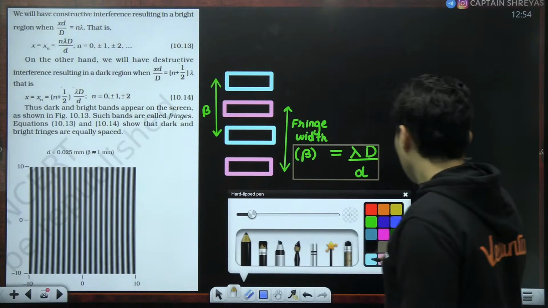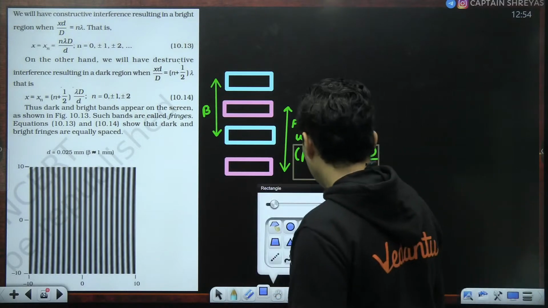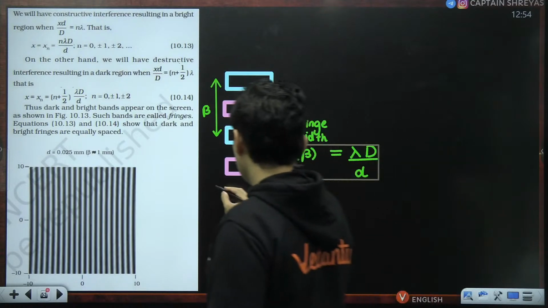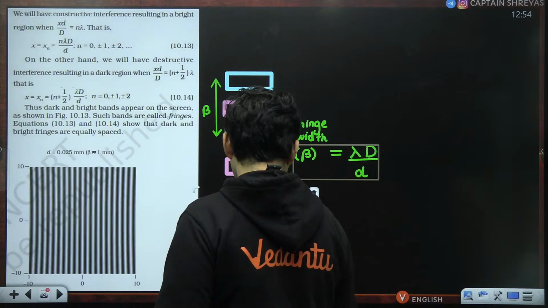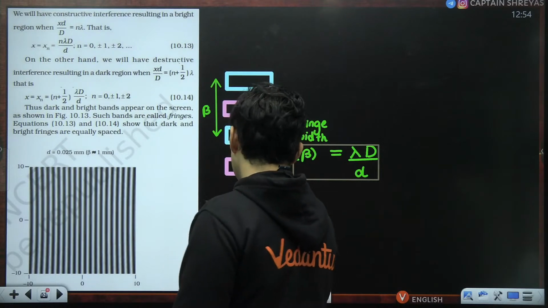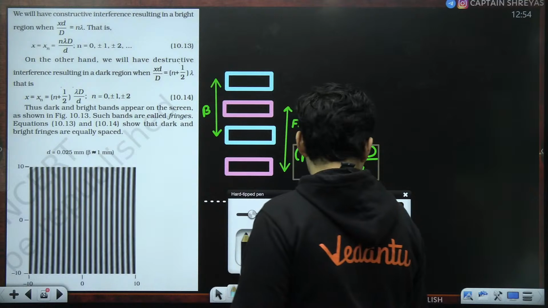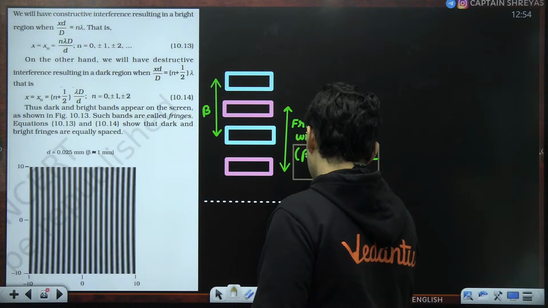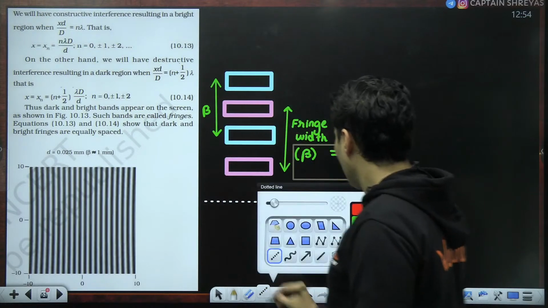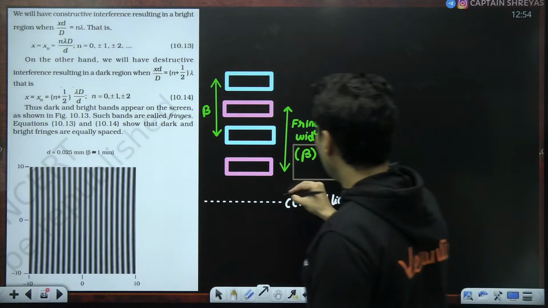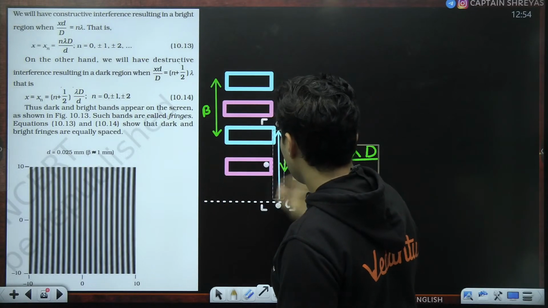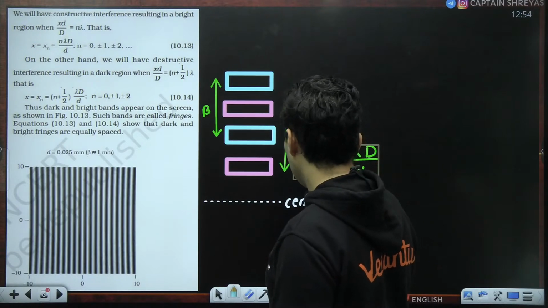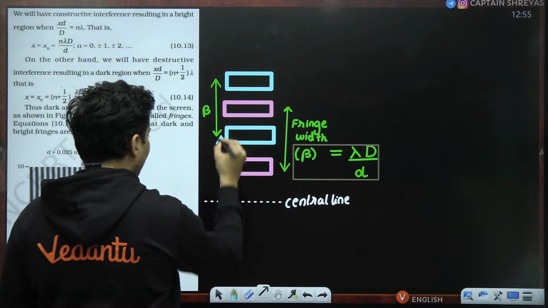Next, the location where you will find the bright fringe. Let's say this is the central line on that screen. So from that central line, you want to locate where your bright fringe is.